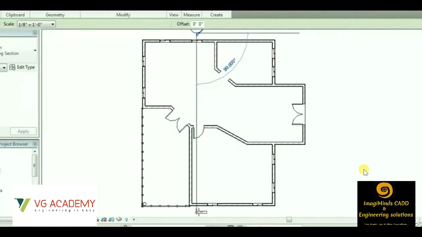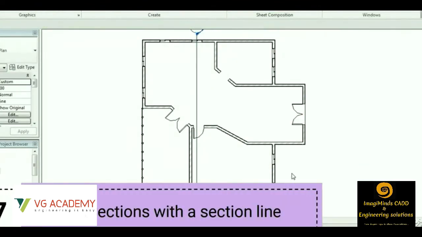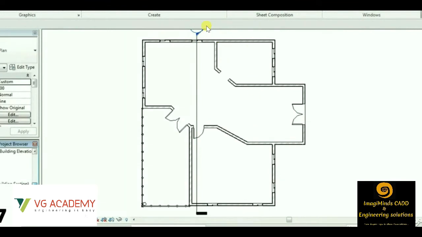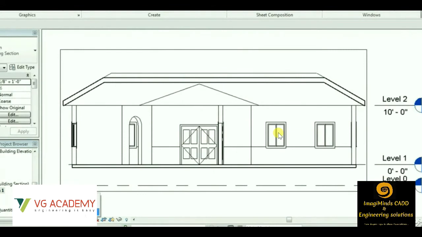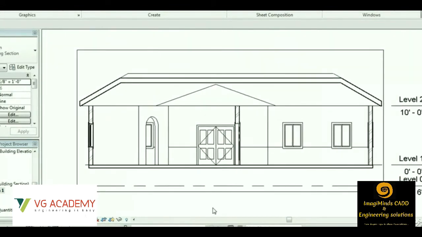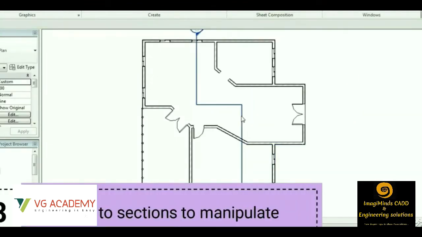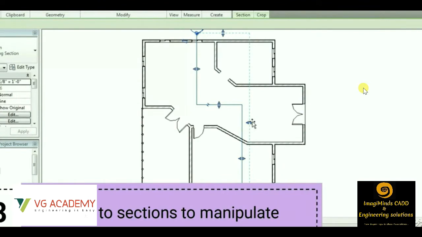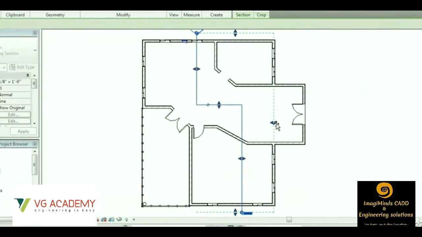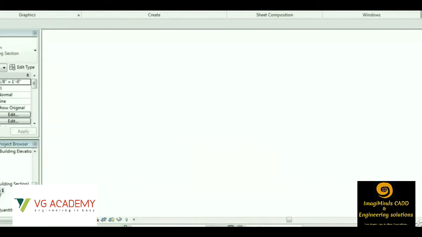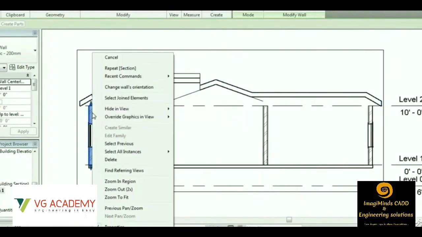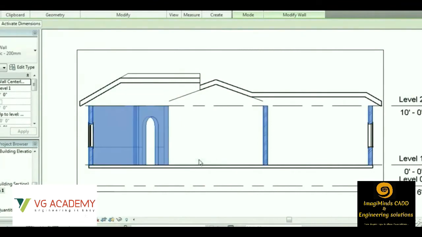So next comes the concept of section. So this is the sectional line you can see. Once the sectional line is drawn, in AutoCAD what we used to do, we used to take reference lines for the sections. Then from those reference lines we had to create the sectional drafting. But in Revit we just draw the sectional line, and we get the sectional view. So this is the most important and interesting feature of Revit. It reduces a lot of time drafting the section, and like this automatic section is generated, so there is no point of any error, right?